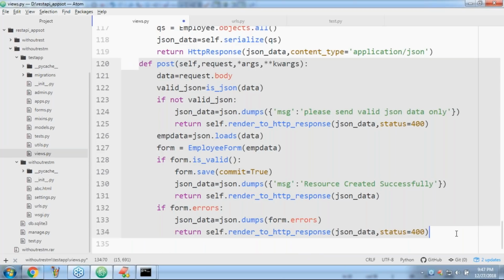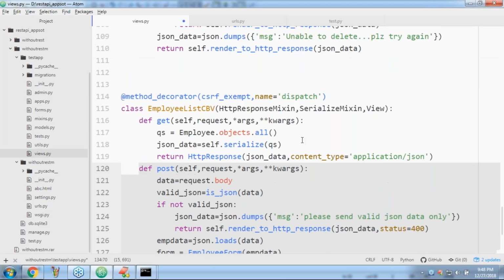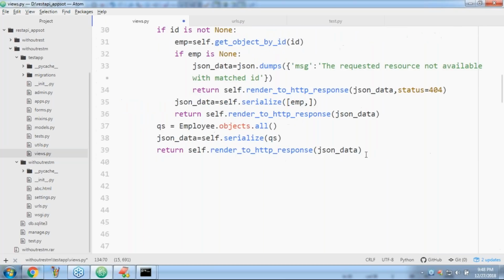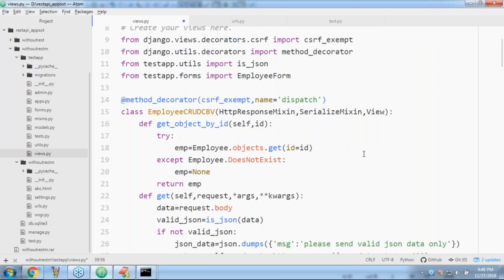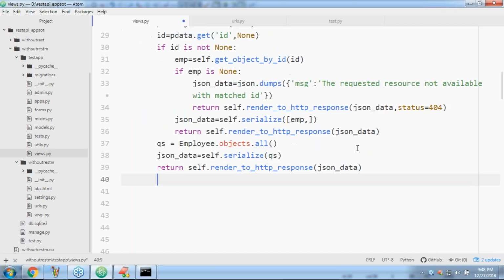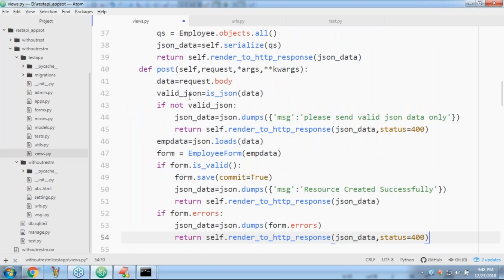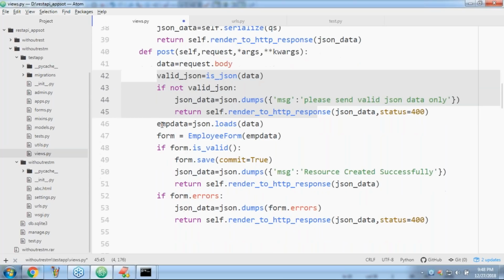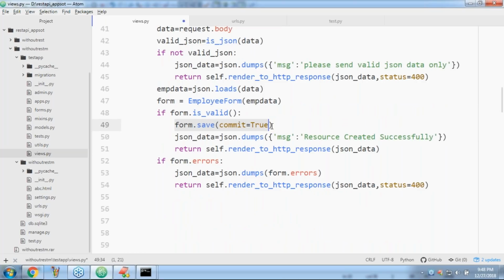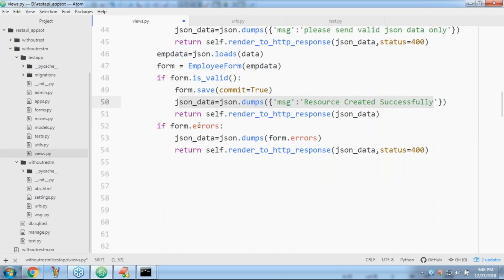Have a look once. This is our employee CRUD CBV. Now I'm taking the post method. First get the data. Observe that carefully, sir. Next, is it JSON or not? If it is not JSON, please provide valid JSON only. Otherwise, convert the employee data into Python. Next, create a form object. If the form is valid, save that, resource created successfully. If any errors are there, handle them.